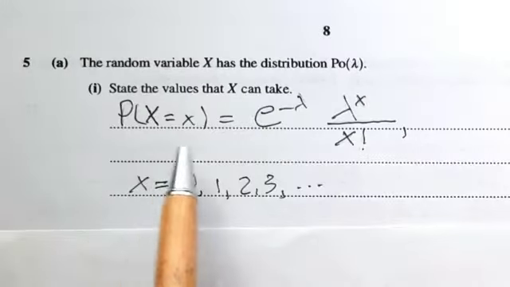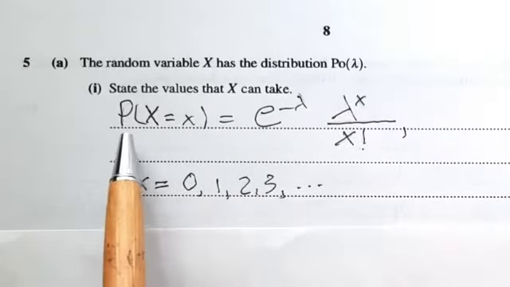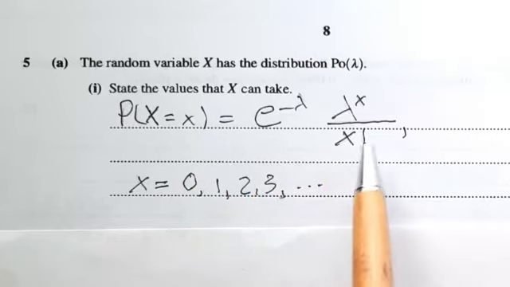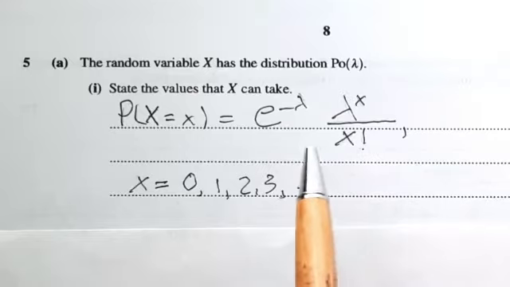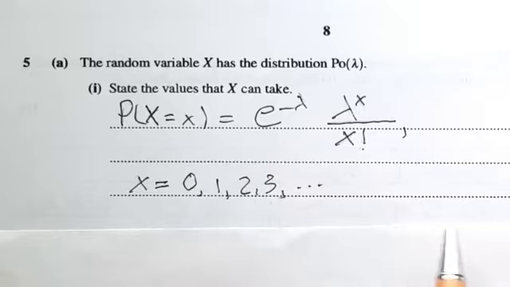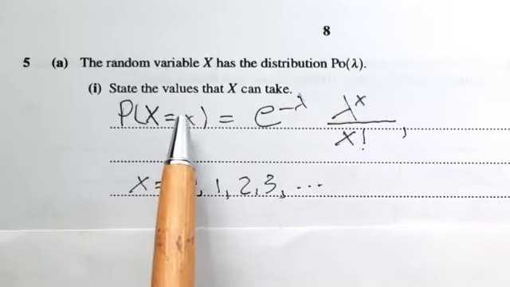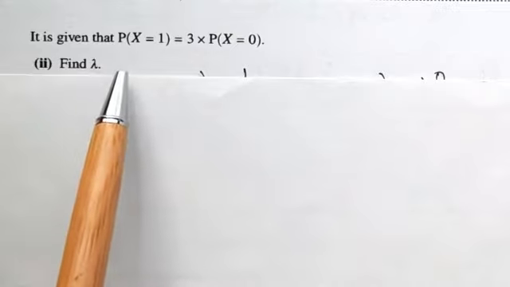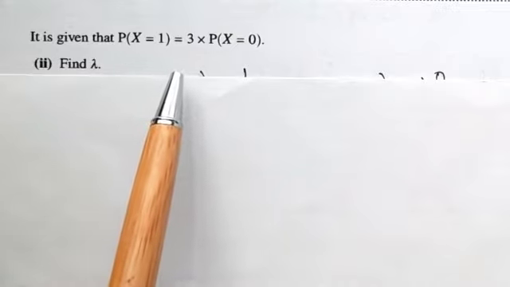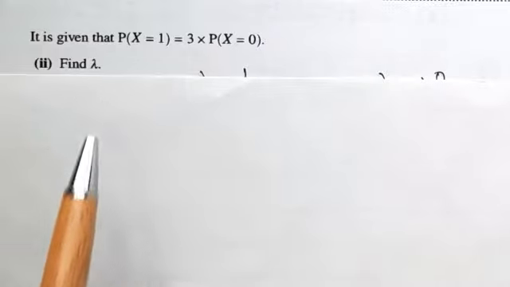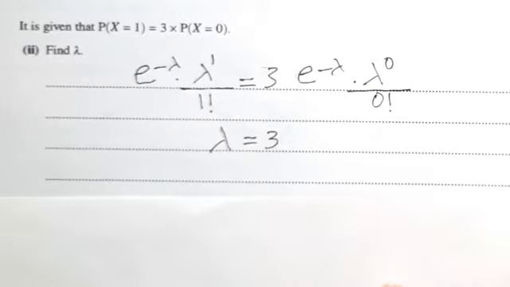Now this is the probability for the Poisson distribution. Thus the probability of X equals x is e to the power minus lambda times lambda to the power x per x factorial. We can use this formula for x = 0, 1, 2, 3, etc. Thus the values that X can take are 0, 1, 2, 3, etc. It is given that P(X = 1) equals 3 times P(X = 0). Find lambda, the mean of the distribution.